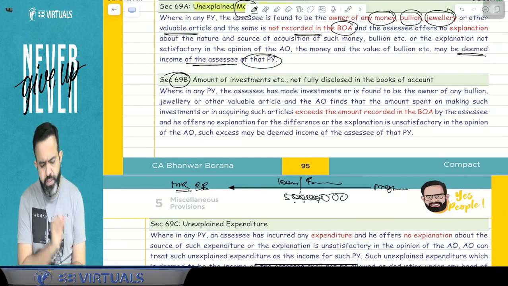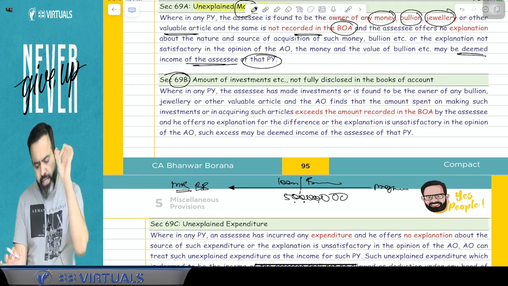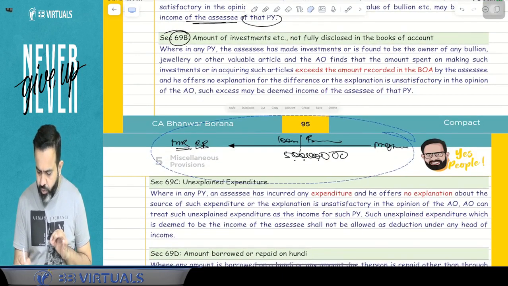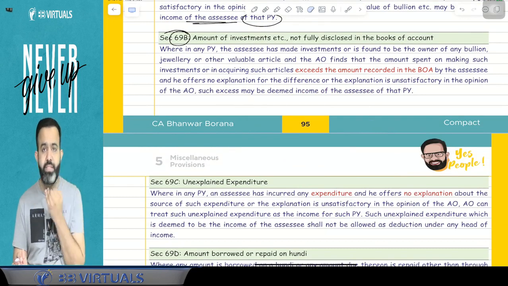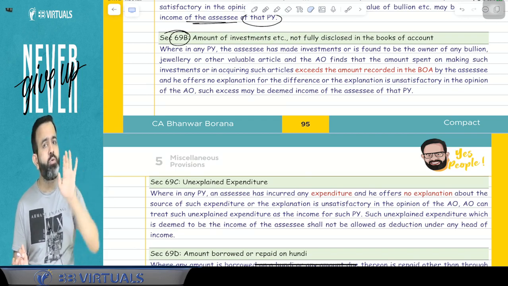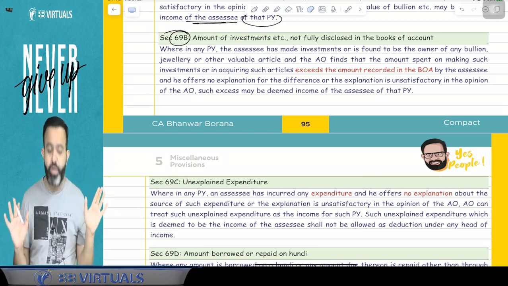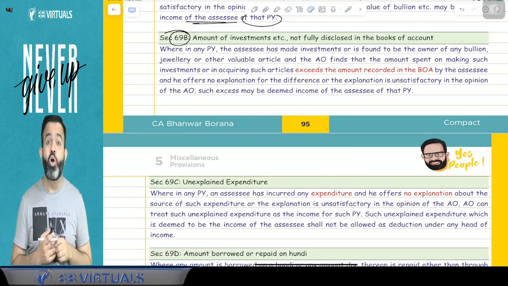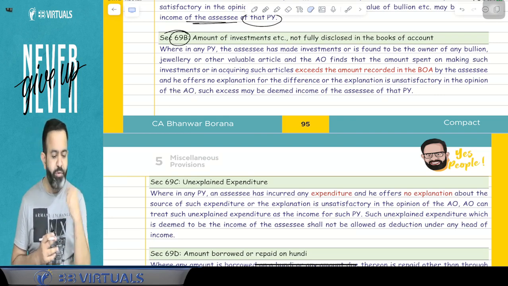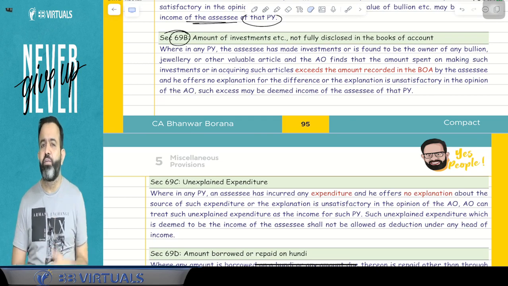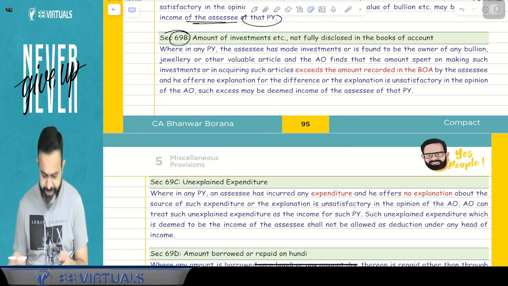69B is very simple. This section says that, okay guys, you made an investment, or suppose in your possession some asset, money, bullion, jewelry or any other valuable article is there. You have recorded it in the books of accounts, but you have not fully recorded it. Then whatever the difference is, it will be treated as your income. I can take an example.